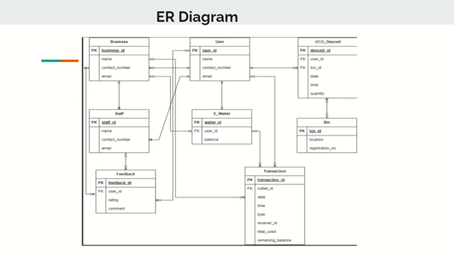Okay, the next table is UCO deposit. After that, we have the bin table, the e-wallet table, the transaction table, and the feedback table.